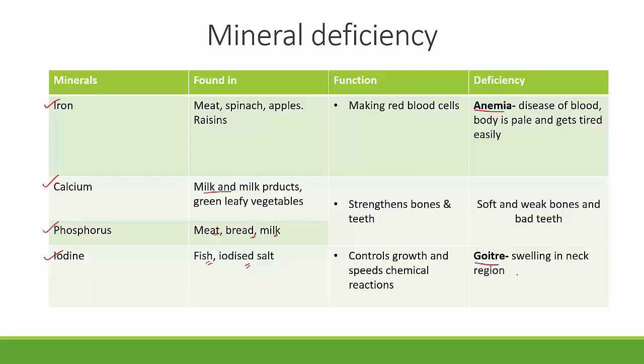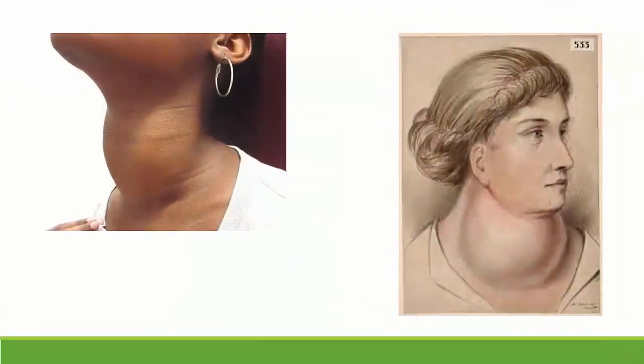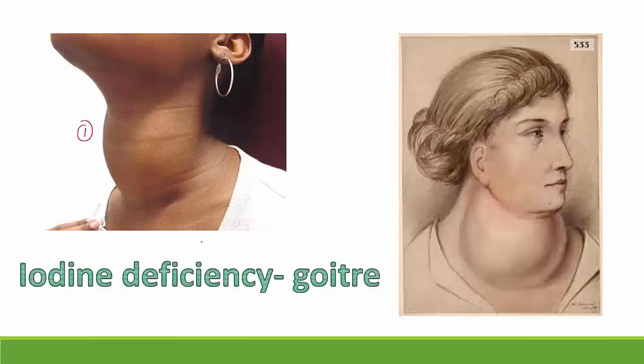Now, let's see how exactly this goiter looks. If you can see this picture here, this is the picture of a person who has goiter, so their neck region is swollen. Pictorially, it can be represented like this. Sometimes it can be a smaller swelling, sometimes a very large swelling. Basically, it is a swelling near the neck region, because of which you know that the person is suffering from iodine deficiency, which is called goiter.